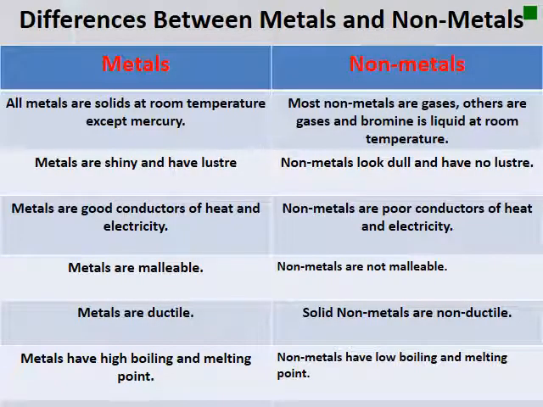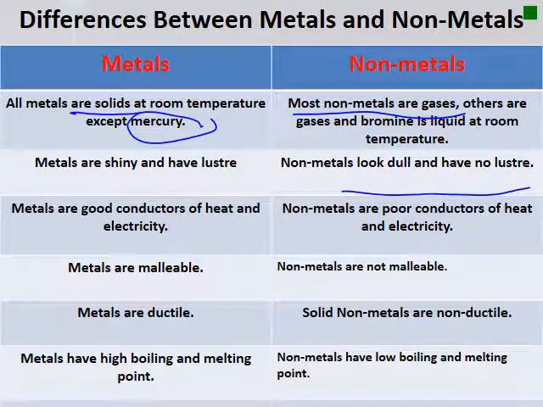This table is showing the comparison between the metals and non-metals. All the metals are solid at room temperature, except one of these metals, which is mercury. However, most non-metals are gases, while others are liquid at room temperature. An example of this is bromine. Metals are shiny and have luster, they have brightness. However, the non-metals look dull and have no luster.